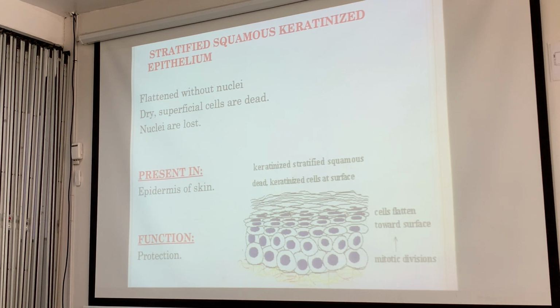Back in histology. So the surface is flattened without nuclei. The superficial cells are dead. The nuclei are lost. This is what you rub off when you take a bath, hopefully. So it's present in the epidermis of the skin, and of course it's for protection.